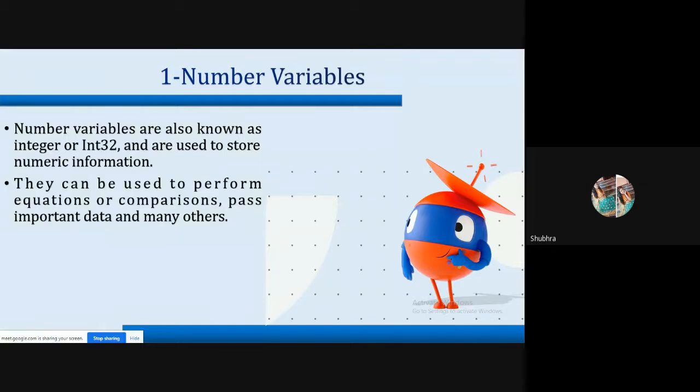So what is this number variable? Number variables are also known as integers, or in short int32, and are used to store numeric information. This particular variable is going to store all the numeric information. They can be used to perform equations or comparisons, and pass important data to many others.